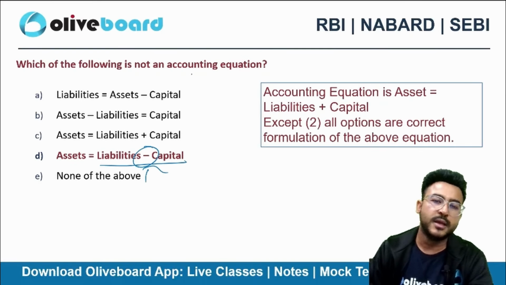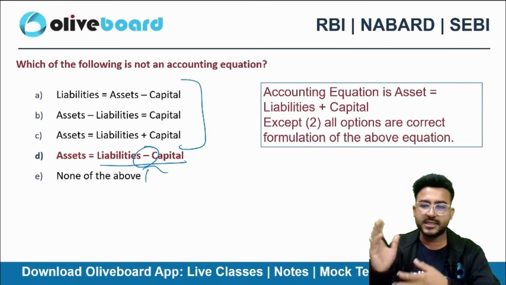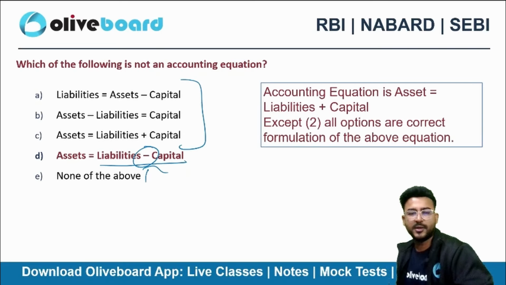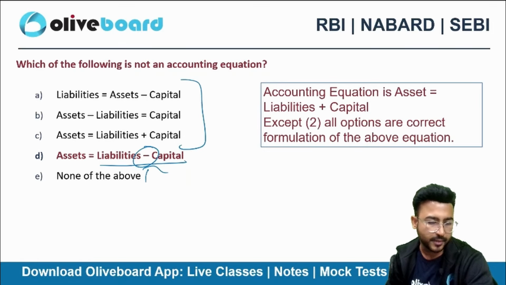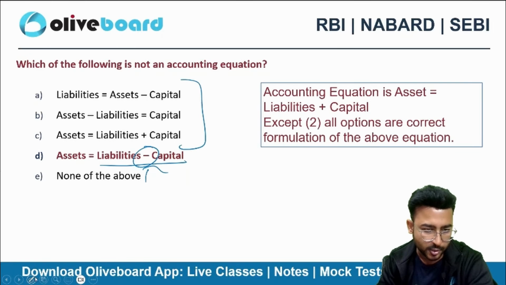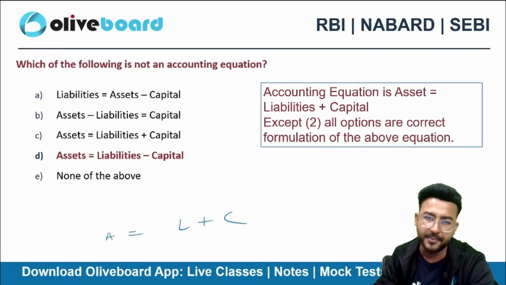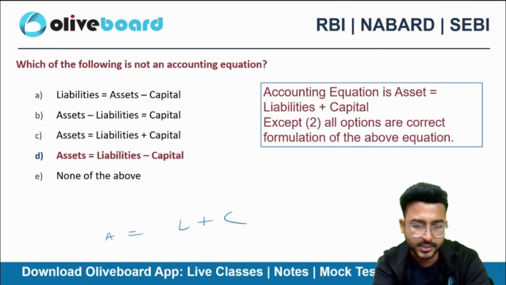No. Rest of the options are correct, they have just realigned the equation, but option D is not correct. The ultimate equation is asset is equal to liability plus capital only, right?